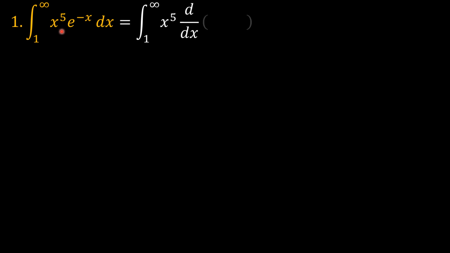So for the first problem, this is actually interesting. I think it just tests knowledge of integration by parts. So we do have a definite integral from x equals 1 to x tending to infinity of x to the power 5 times e to the power negative x. So this can be expressed as the same integral, but the e to the power negative x can be expressed as the derivative of negative e to the power negative x. And that is for reasons that are obvious.